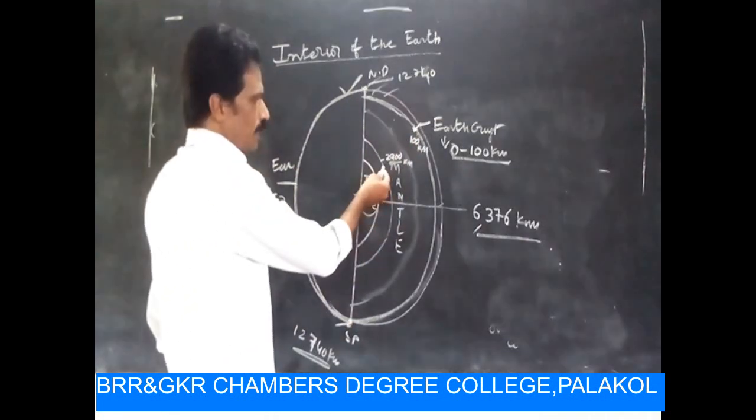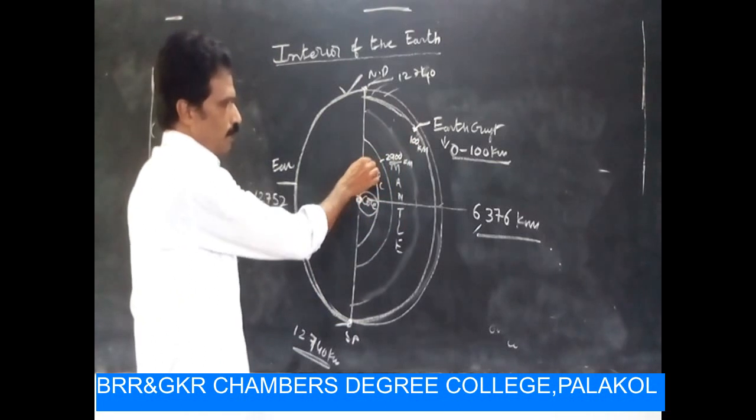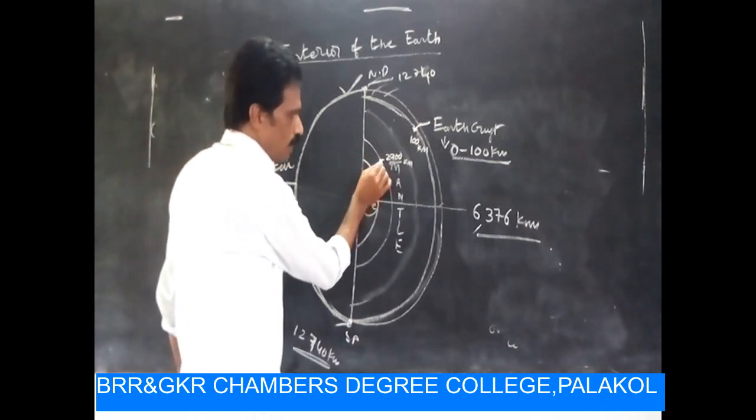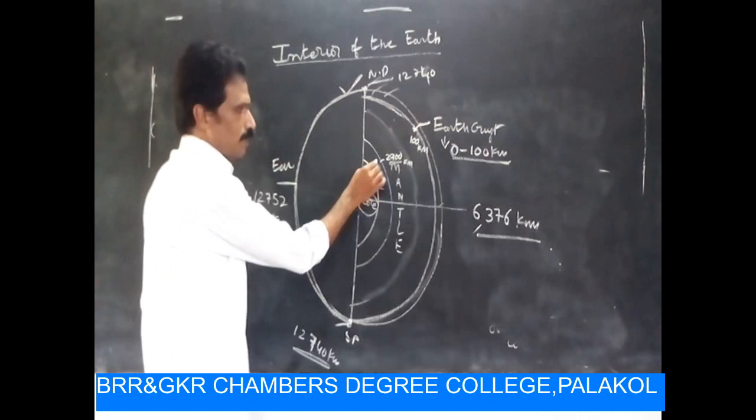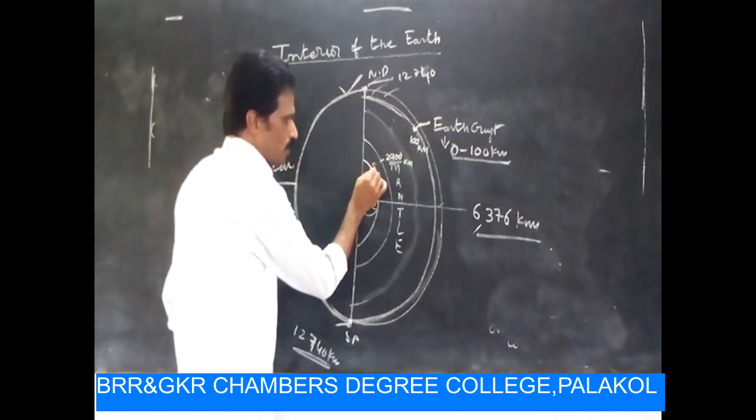And another important thing, the distance from outer core to inner core is 5,100 kilometers.